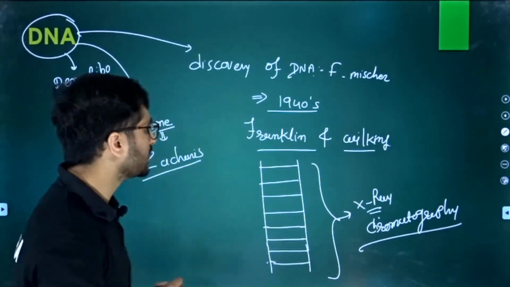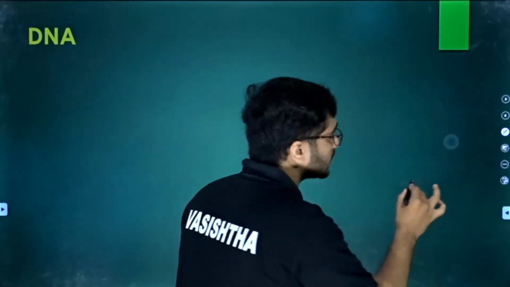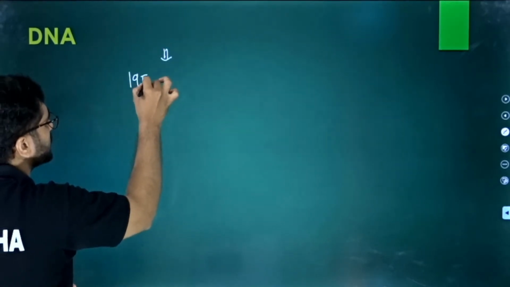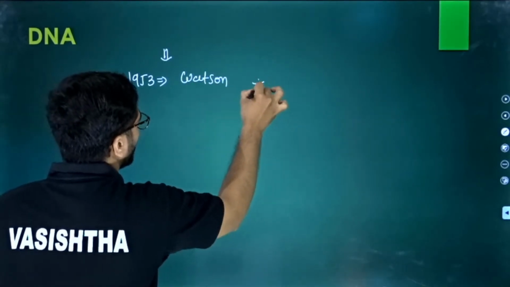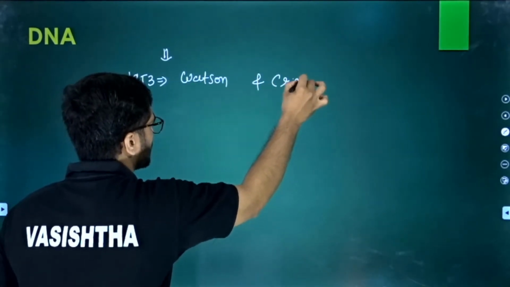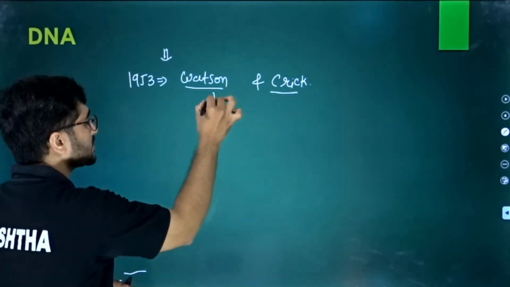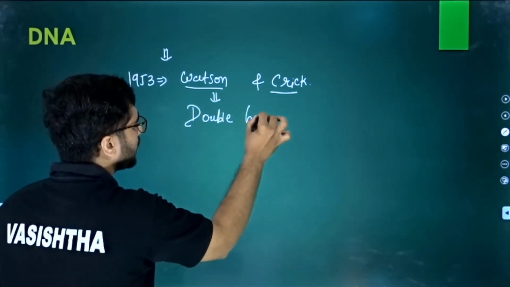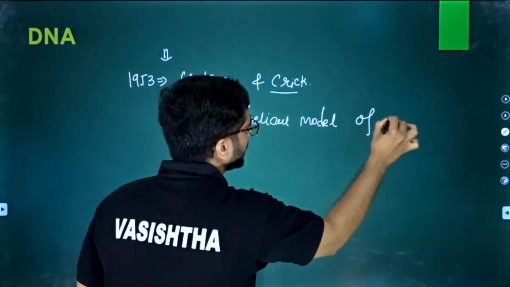But after that, Franklin's and Wilkins' work was not that arbitrary. It was too valuable. Why is it valuable? Because in the year 1953, two great scientists, W. Watson and Francis Crick, gave us a double helical model of DNA.